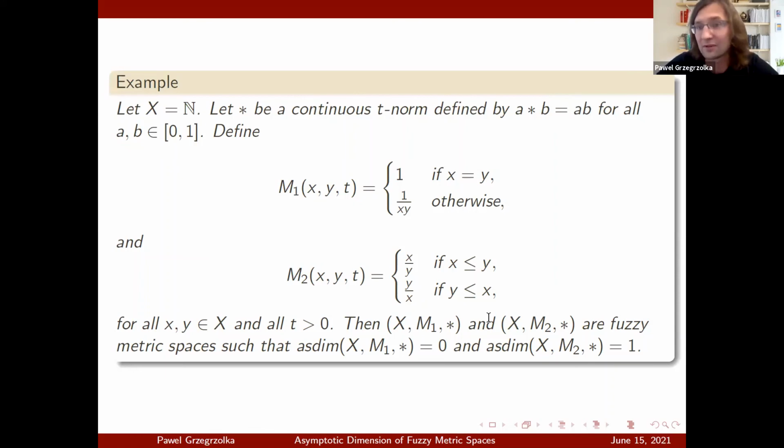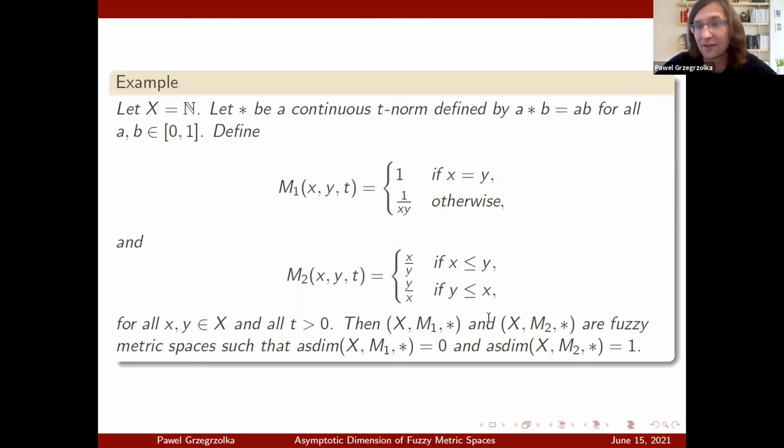So these are fuzzy metric spaces that are not standard fuzzy metric spaces for any metric space. Calculating asymptotic dimension for these two spaces is quite fun. It turns out that the asymptotic dimension of the first fuzzy metric space, M1, is 0, and the asymptotic dimension of M2 is 1.